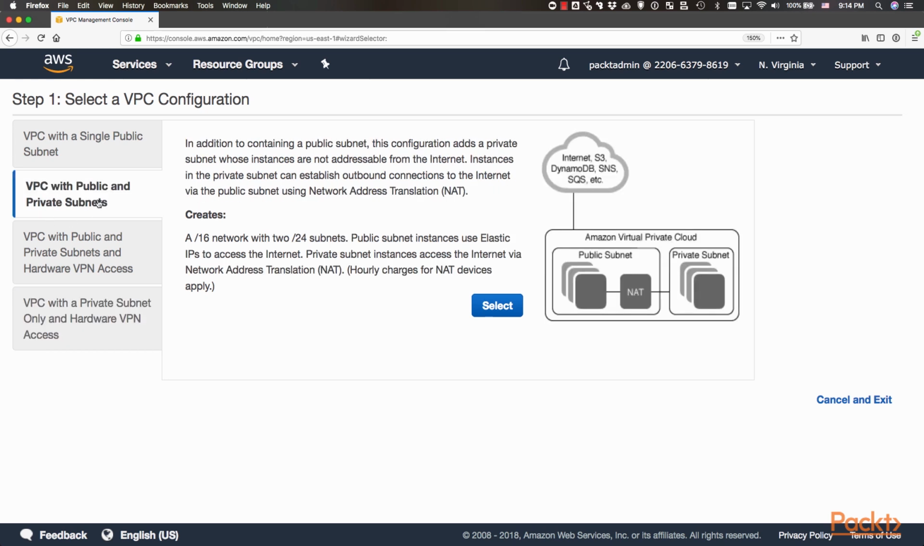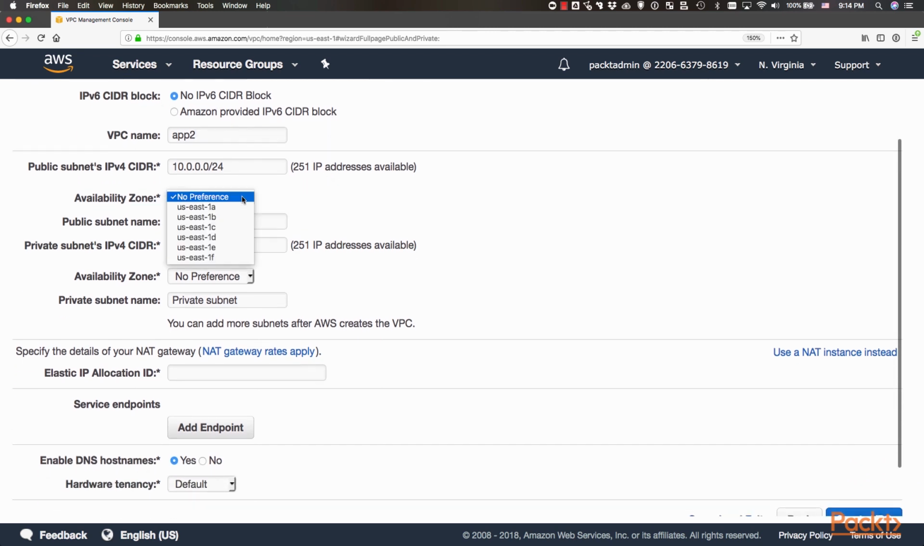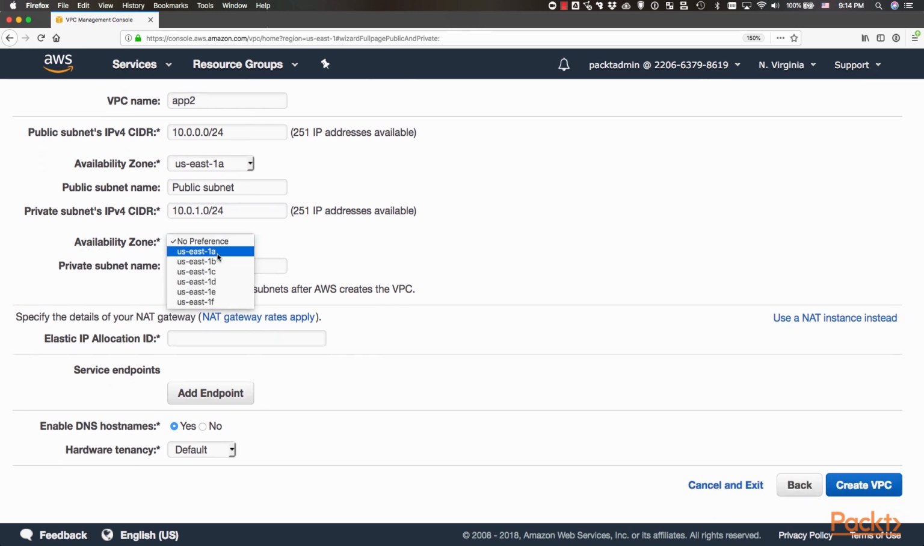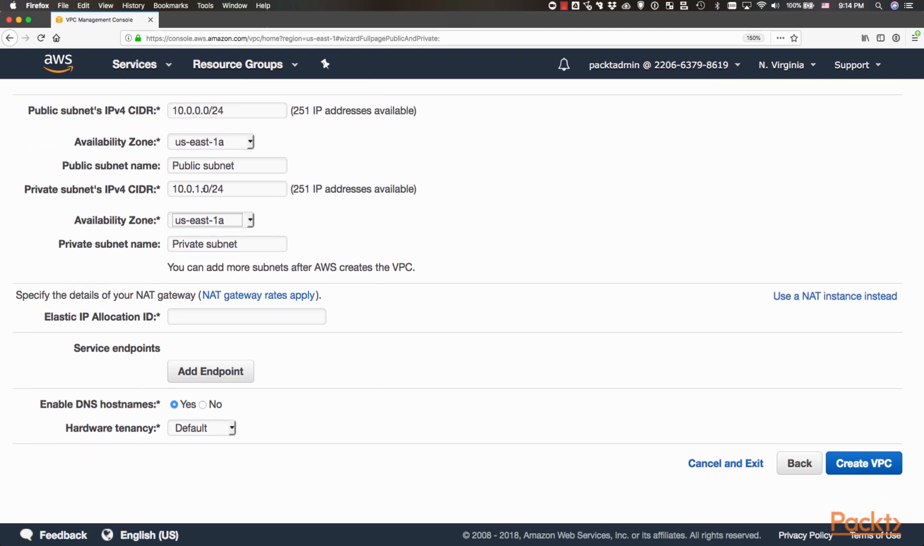So let's create a VPC with public and private subnets like here in this diagram. We can set app2. For example, this VPC is going to be called app2 VPC. The default networking. So the availability zone, we can choose the availability zone. If we don't choose an availability zone, it's going to choose the first one. And there's also the private subnet. So as you can see here, public and private subnet with different CIDR. In this case, /24. And it says, as I mentioned before, 251 IP addresses available.